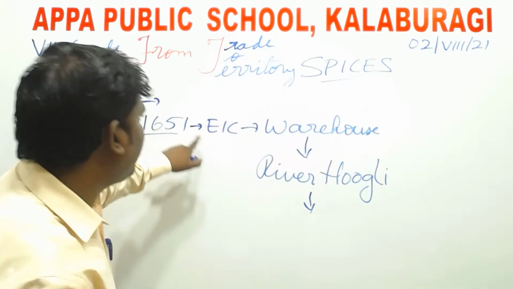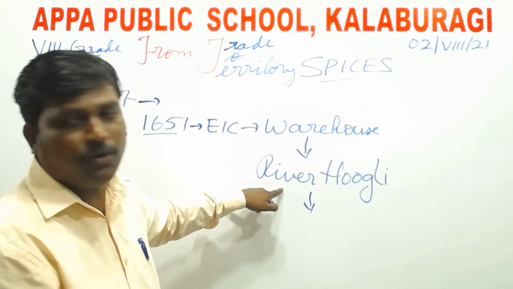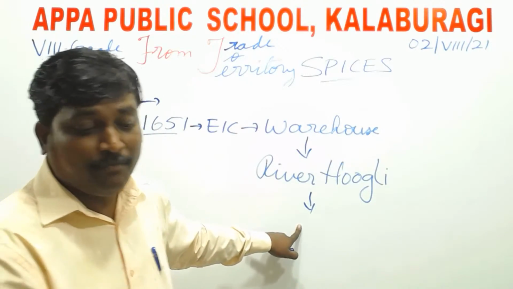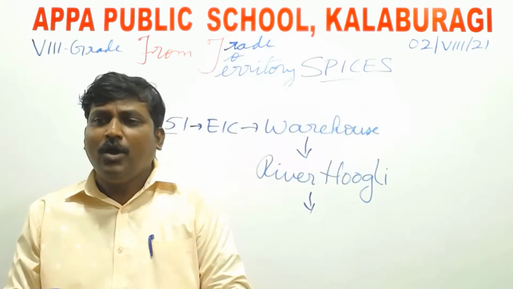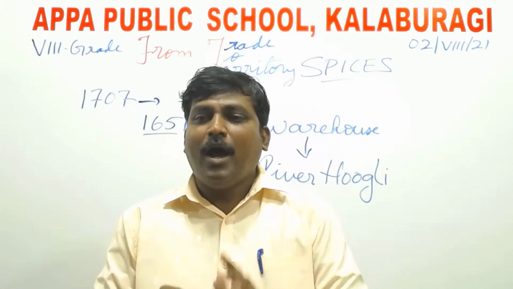So now here in the year 1651, the East India Company opened a warehouse on the banks of the river Hooghly, right? And the name of the place is Kalikata. So they were only given permission to trade, right?